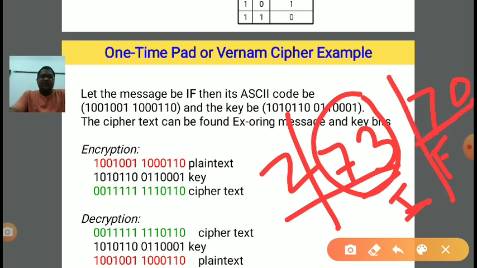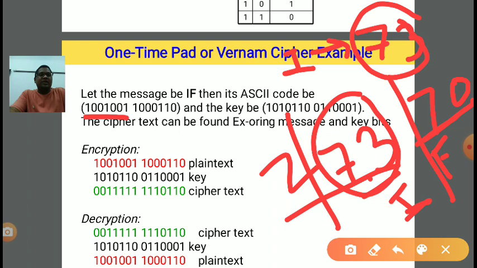Now 73 will be divided by 2 and converted into binary. Similarly 70 is also converted into binary. So 73's corresponding binary bits are 1001001. It is the corresponding binary of what? 73 of I. Means I is converted into ASCII code, that is 73, and 73 is further converted into binary.